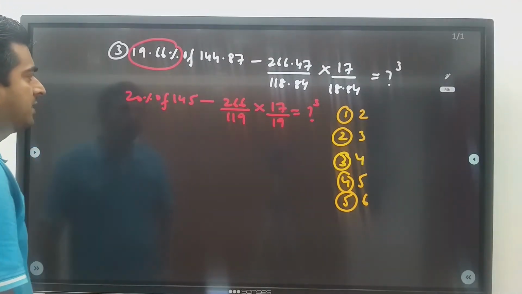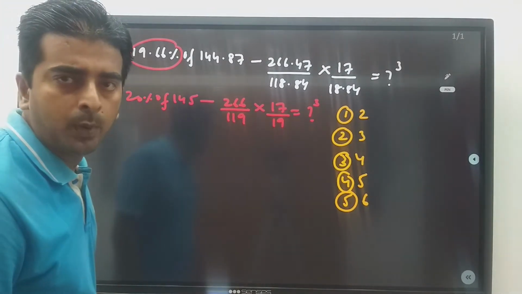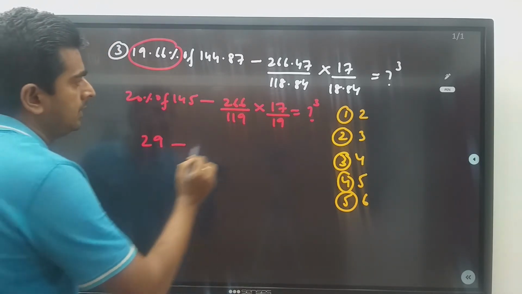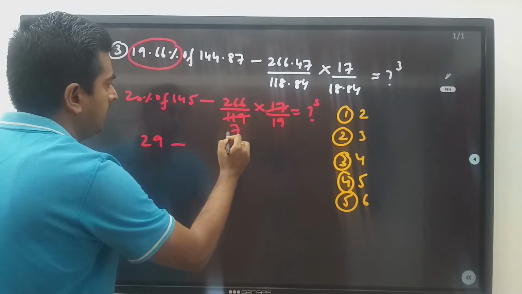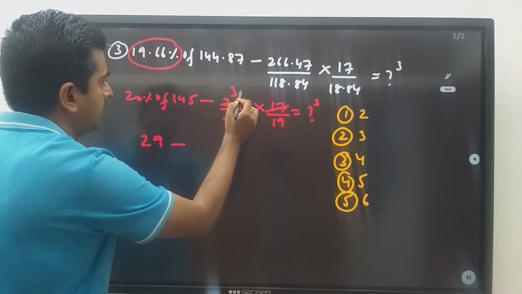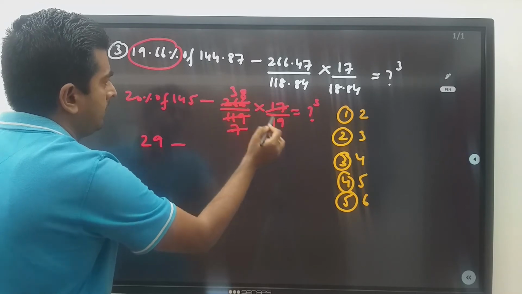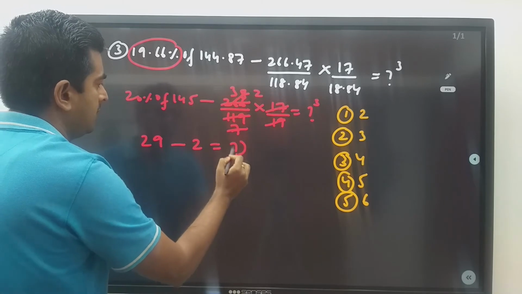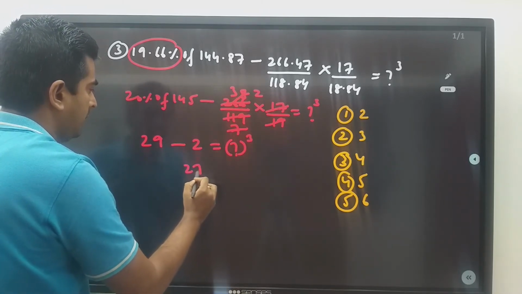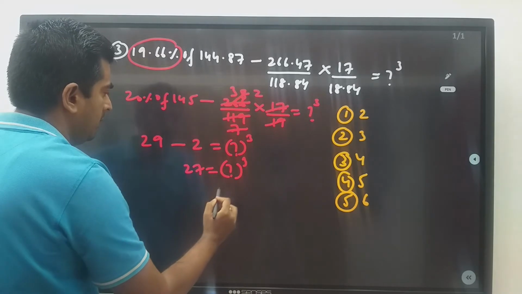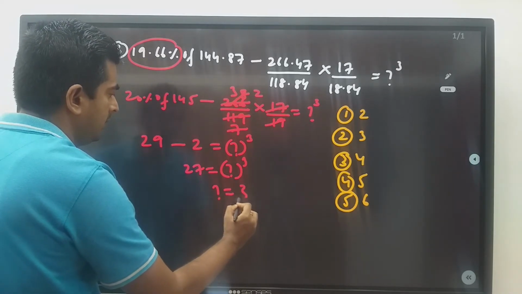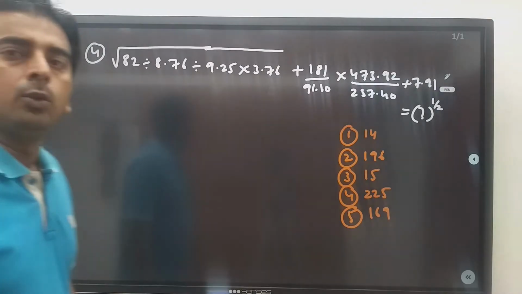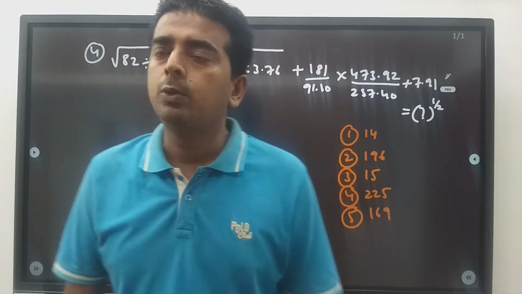20% of 145: 10% is 14.5, 20% is 29. Minus, this is 17 7s are 119, so 266 divided by 119 is 2, and 19 2s are 38, so 29 minus 2 is equal to question mark cube. So 27 is equal to question mark cube. So question mark is equal to 3. My answer is nothing but the second option. So I hope you are clear with the third question. Now we will see the fourth one.